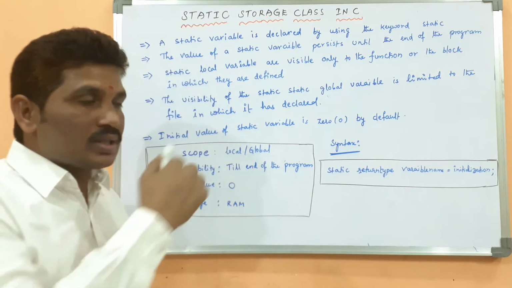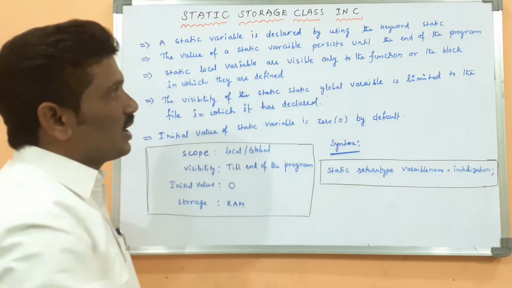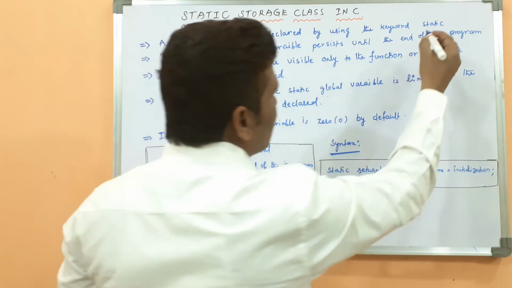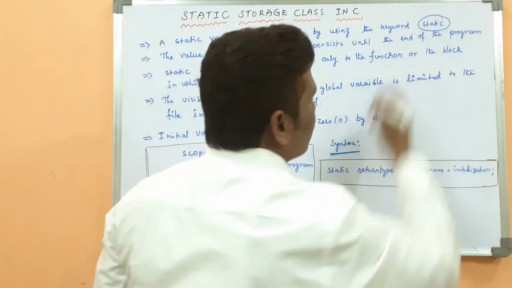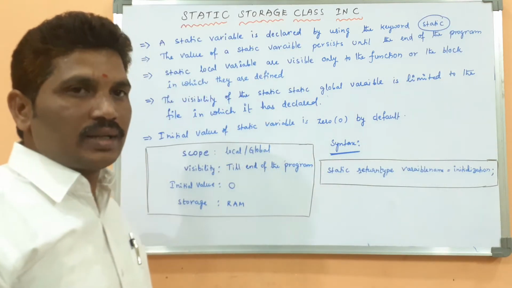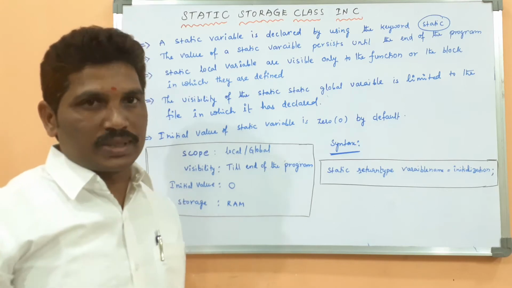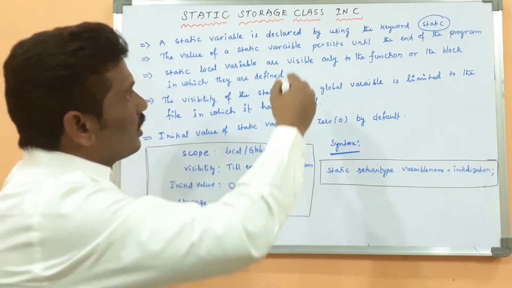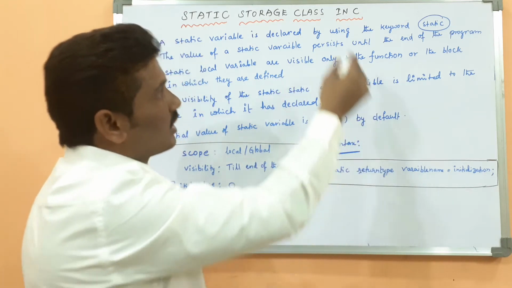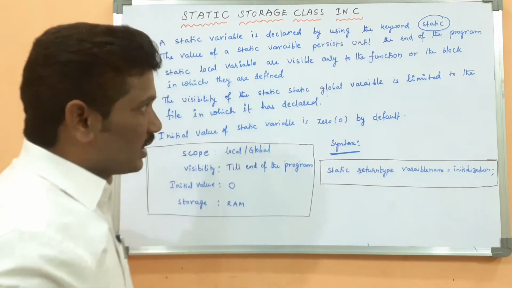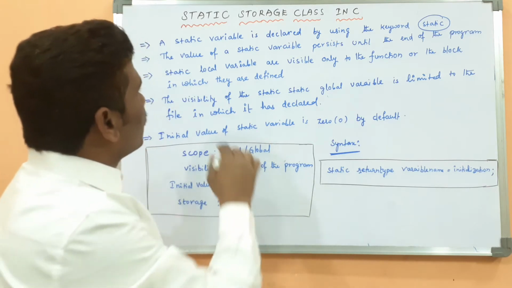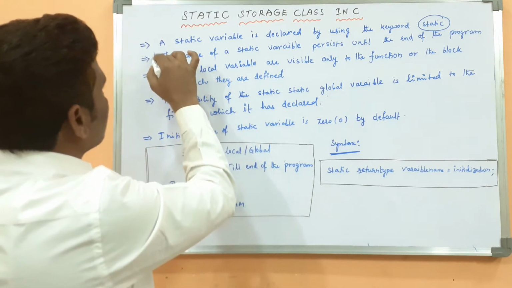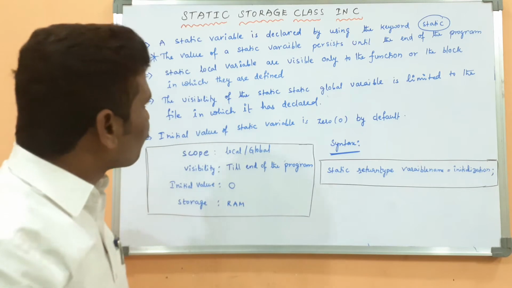First, a static variable is declared by using the keyword static. Static is a keyword. Keyword means it has some predefined meaning and can't be used for other purposes. I will tell you after that how it can be declared by using the static keyword. This point is very important.